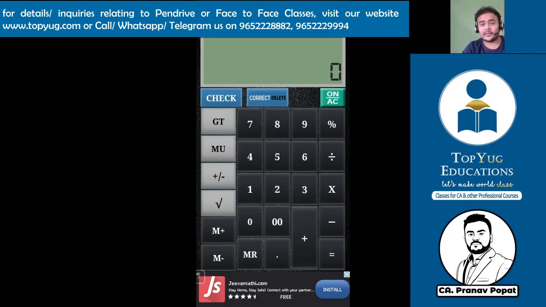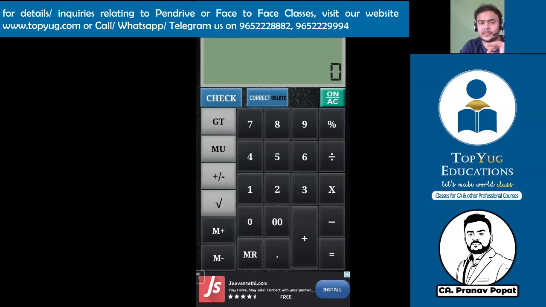M plus, M minus. When we go to statistics, there will be many calculations of plus, minus, multiply. There will be a table and we need to calculate the sum of that table. In that case, M plus, M minus is required a lot. And then MR, memory recall, related to M plus, M minus.